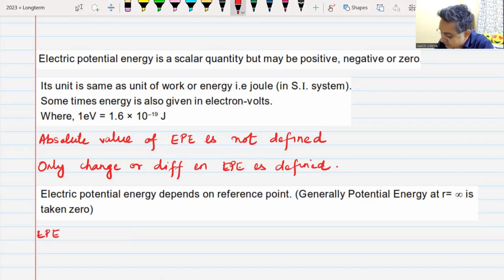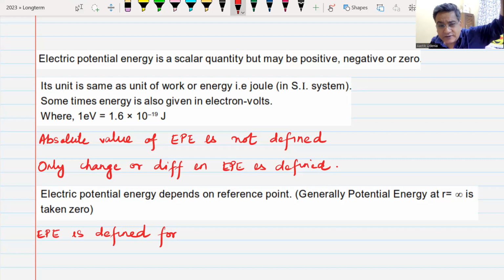Electrostatic potential energy is defined for a system of particles. For a single particle placed in an electric field, that electric field is created by some other particle. So electrostatic potential energy is always defined for a system of particles.